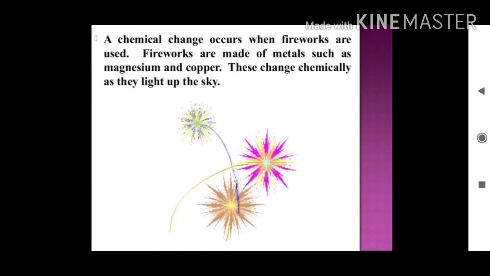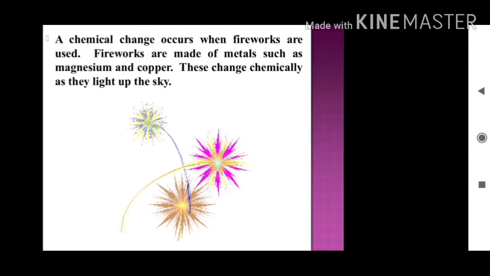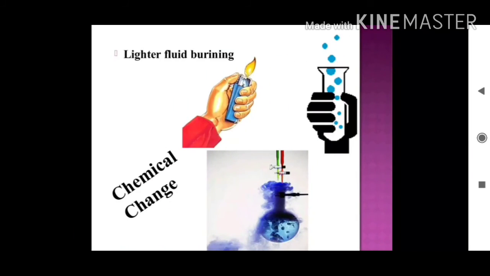So chemical change is a change in which one or more new substances are formed. A chemical change is also called a chemical reaction. These are the examples of chemical changes.